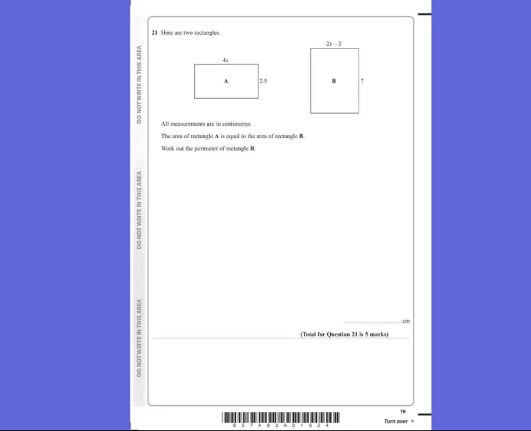Question 21, it says, here are two rectangles, all measurements are in centimetres, and the area of rectangle A is equal to the area of rectangle B. But we're going to work out the perimeter of B. So we can use this fact here to work out what x is. So if we work out the area of A, we're going to do 2.5 times 4x, which will give us 10x. And on here we're going to do 7 lots of 2x minus 3, so length times width, which will give us 14x minus 21.